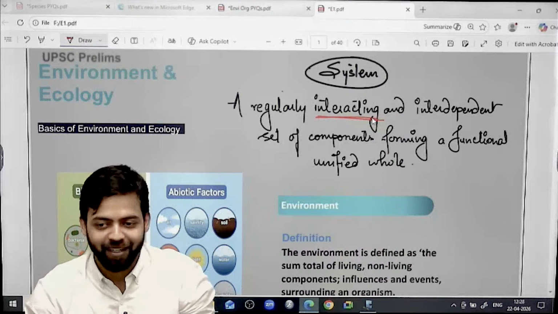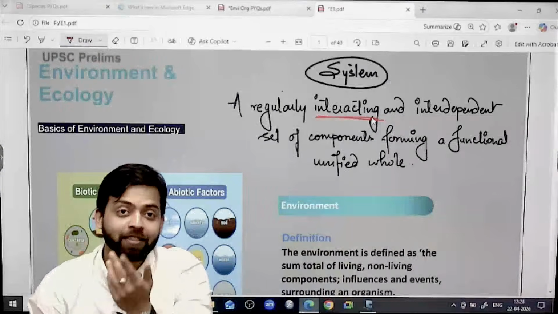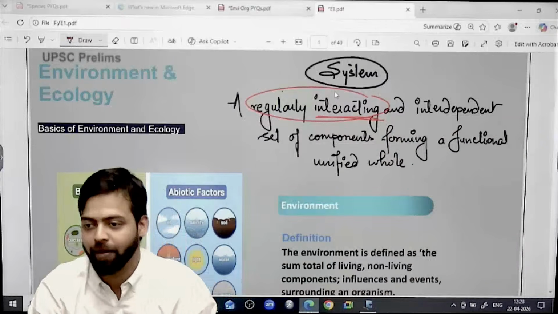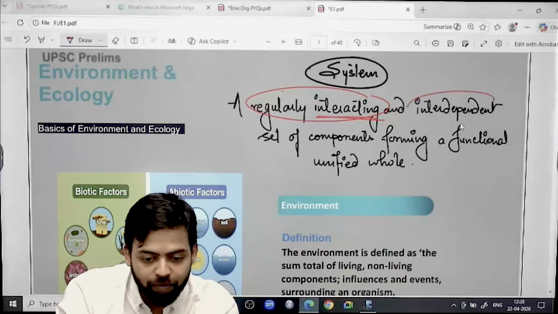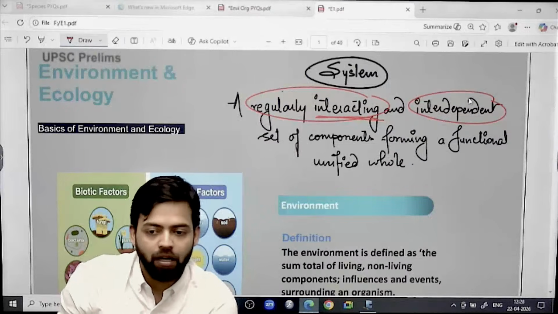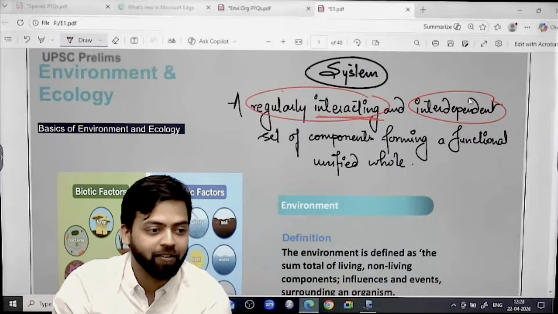Your choice depending upon what I am saying, right? That is an interaction. The comments that are coming, that is an interaction. So interaction is important. Regular interaction should happen in a system. Same, there should be interdependence. There should be different types of components. Yeah, it is again very, very important.